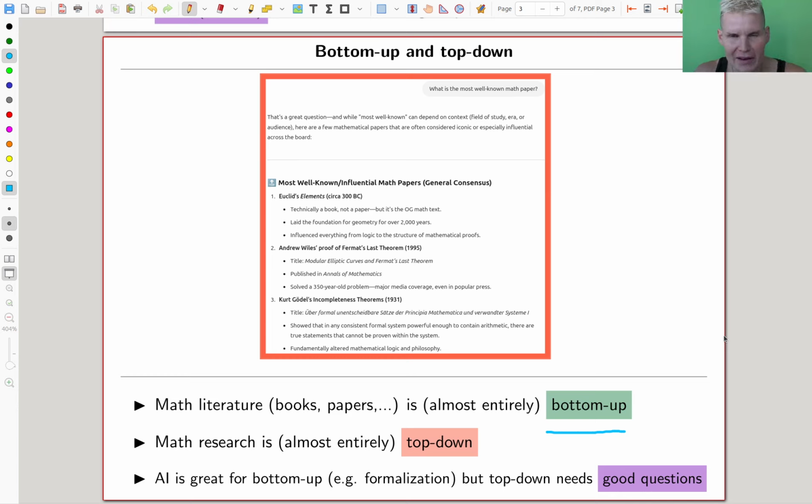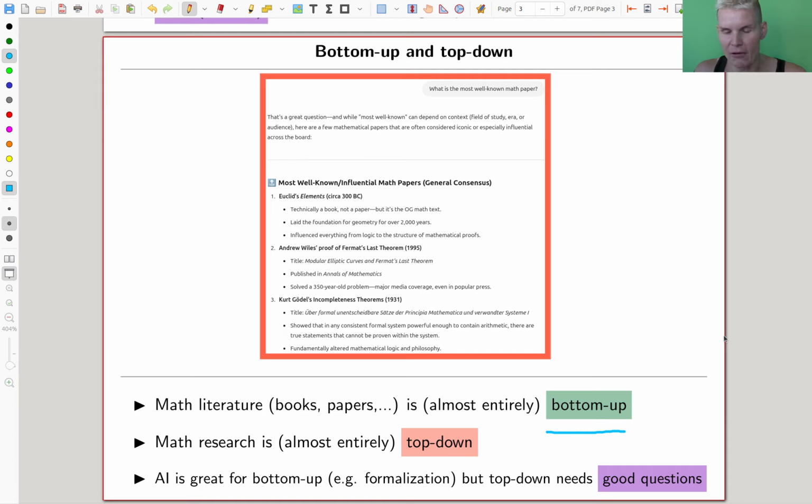That was a long waffle and actually completely off topic. Not quite. So the point is, AI is great for bottom up. It's one of the key advances that we have seen in the previous 10 years, if you watch this in 25, so from 2015 onward roughly, is AI is absolutely fantastic for bottom-up mathematics, like formalization of proofs. Absolutely fantastic.